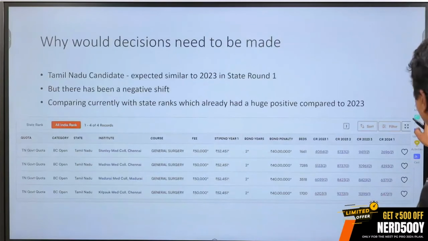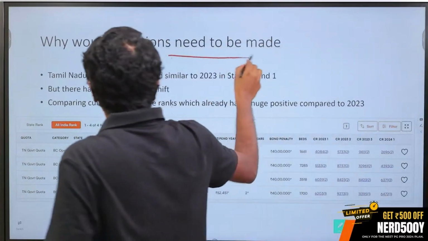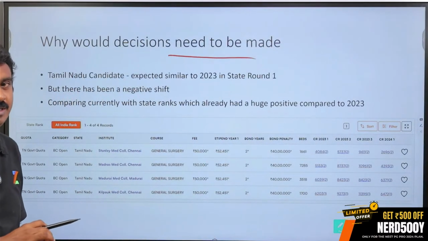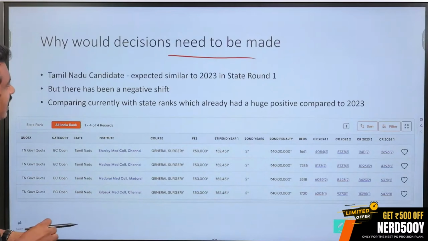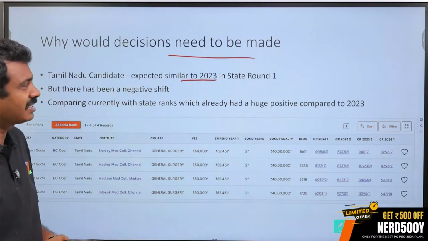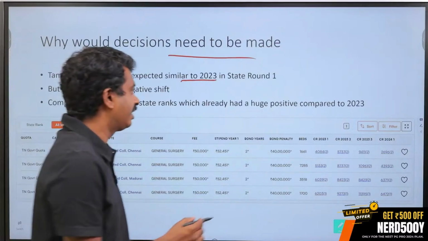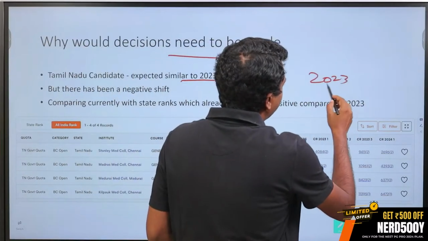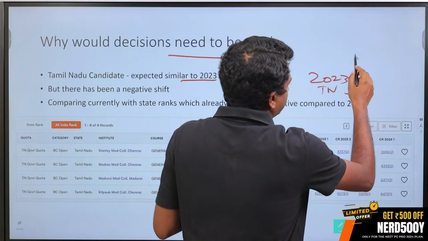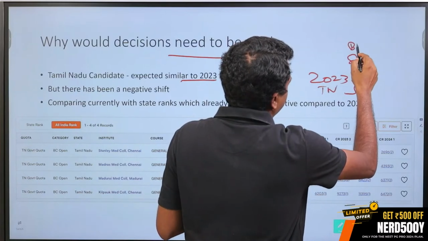So next we will take a query on why decisions need to be made. Now, where are decisions going to be made? That is also very critical. A Tamil Nadu candidate, possibly we will take an example of a Tamil Nadu candidate who expected similar to 2023 in state round 1. 2023, TN closed at a particular rank. Let us say it closed at 1100. Surgery seats, BC open closed at 1100.